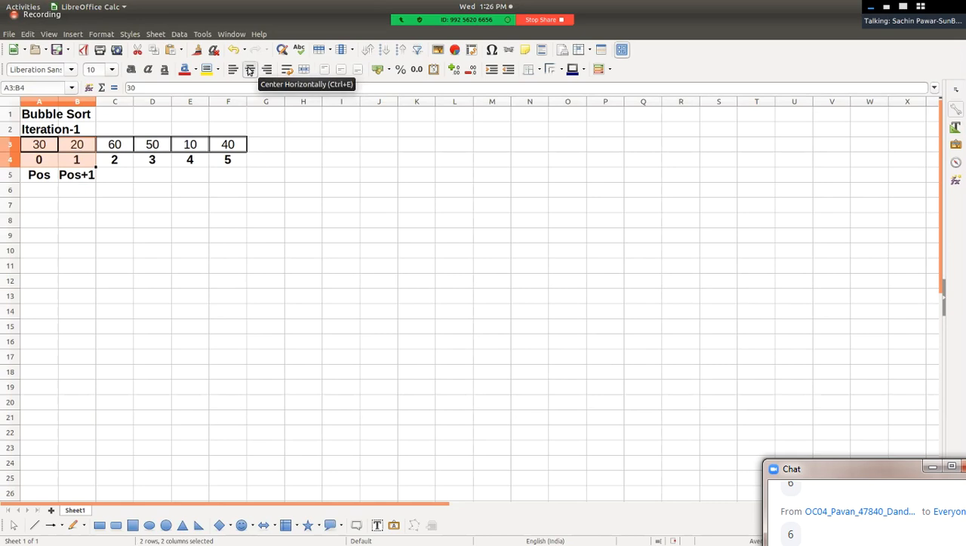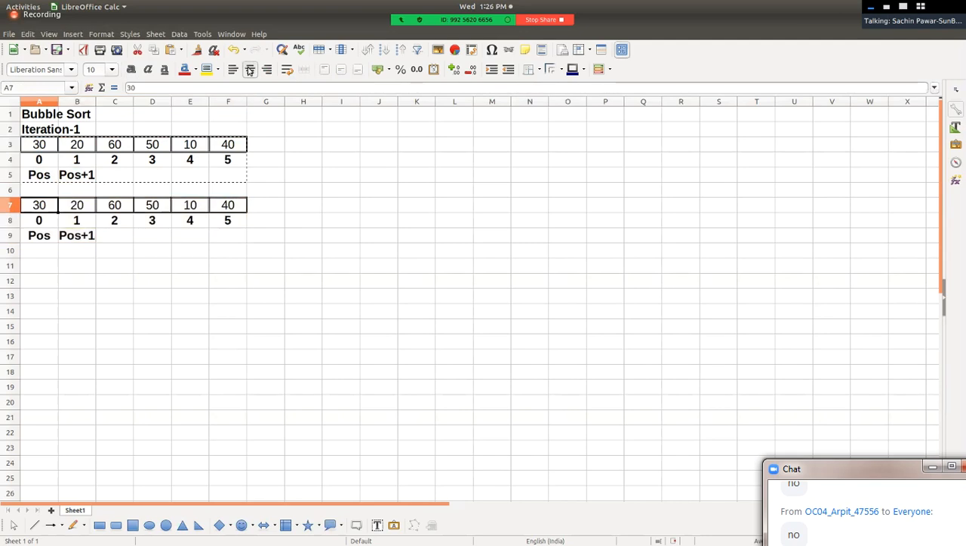Is this pair in order? Is the previous position element smaller than its next position element? No, this pair is not in order, and hence we want to swap them. It means 20 and 30 get swapped with each other. Then we compare the next pair. Sir, is this pair in order? Yes, this pair is already in order. Is there a need of swapping? No, there is no need of swapping.